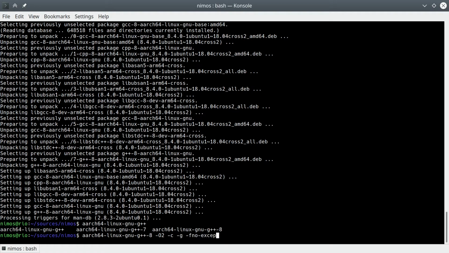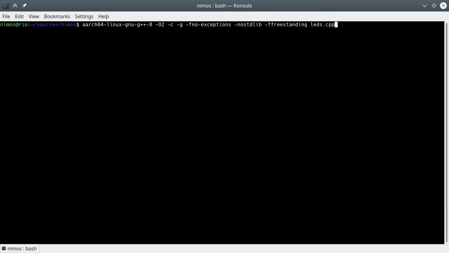-O2 turns on compiler optimizations. -c tells the compiler to compile but not attempt to link our code. -g turns on debug symbols generation. While the final code will not contain them, they will be useful for us in the intermediate stages. -fno-exceptions tells the compiler not to generate exception handling code. Exceptions require runtime library support, which we cannot provide, at least yet. It's better to just ask the compiler not to produce it.